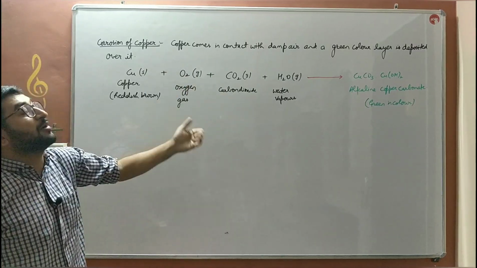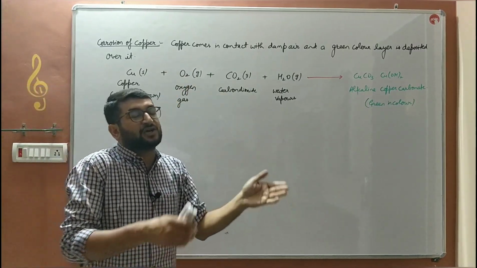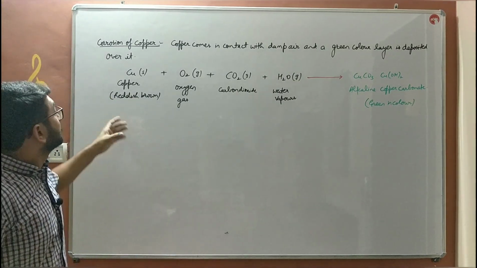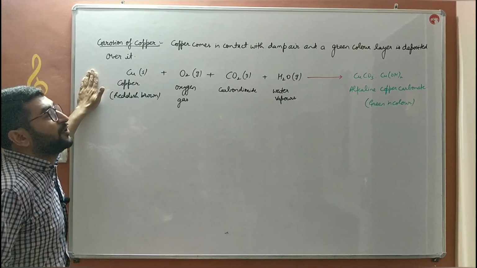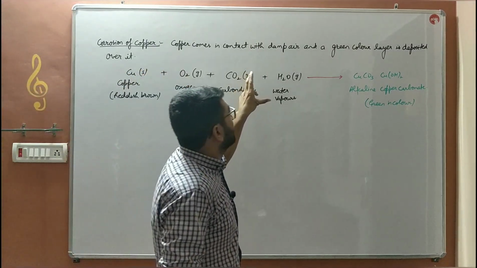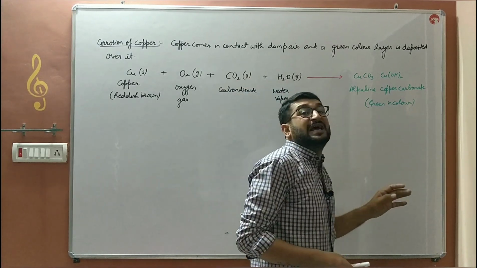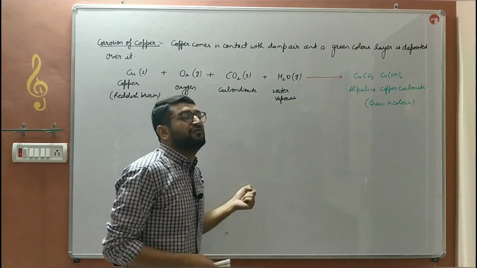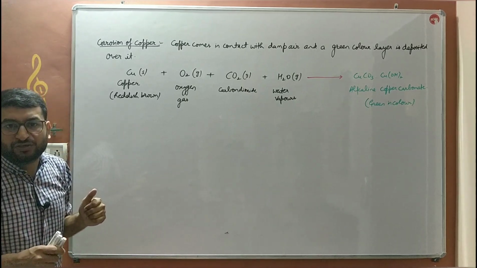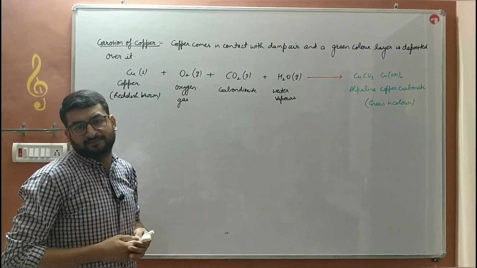This alkaline copper carbonate is removed and the copper's shine is regained. So this is the corrosion of copper. When copper comes in contact with oxygen, carbon dioxide and water of damp air, then it will form a greenish colored layer of alkaline copper carbonate.